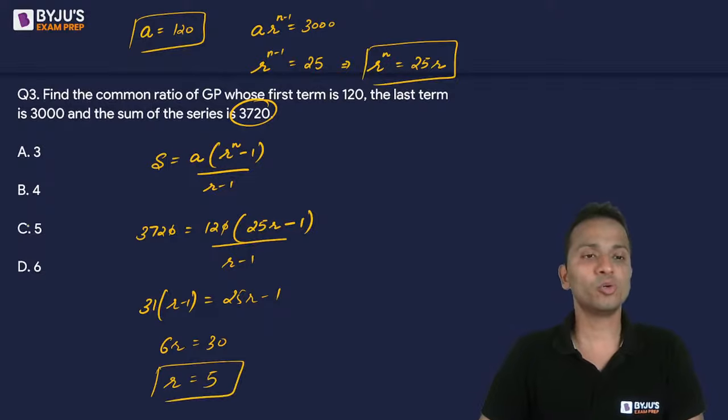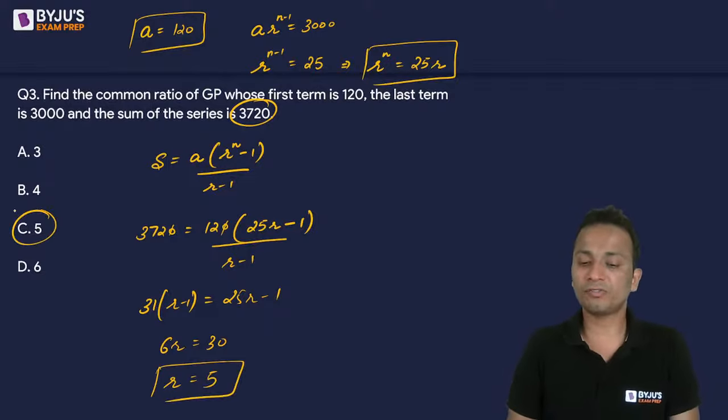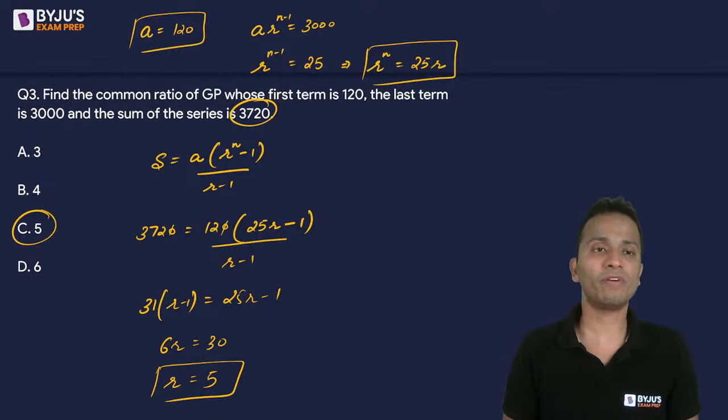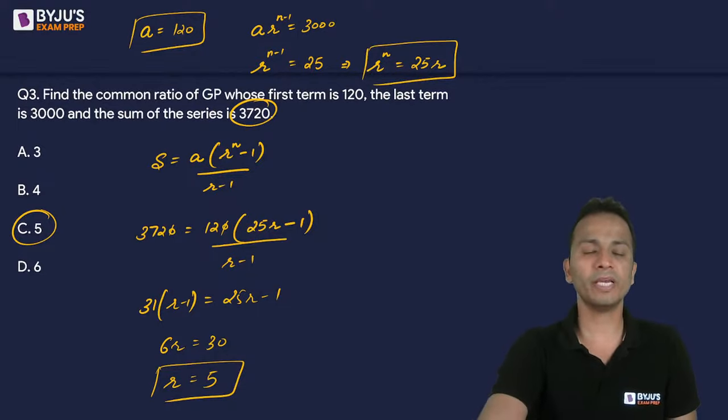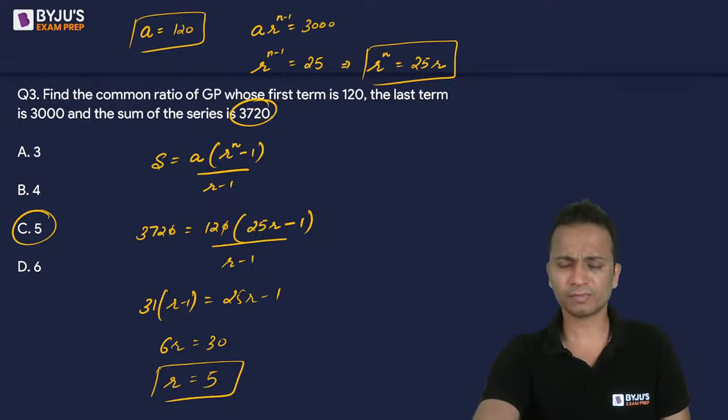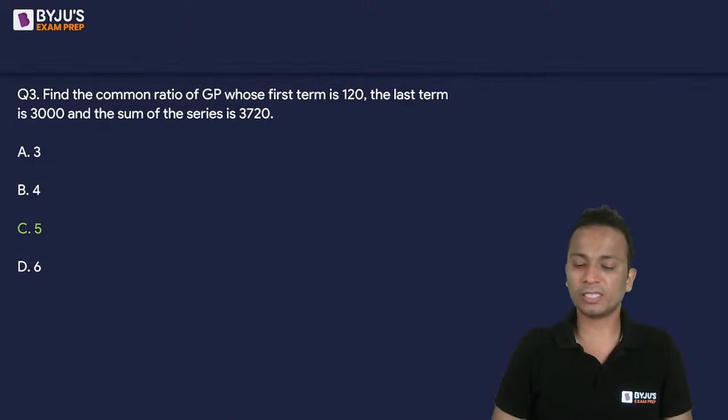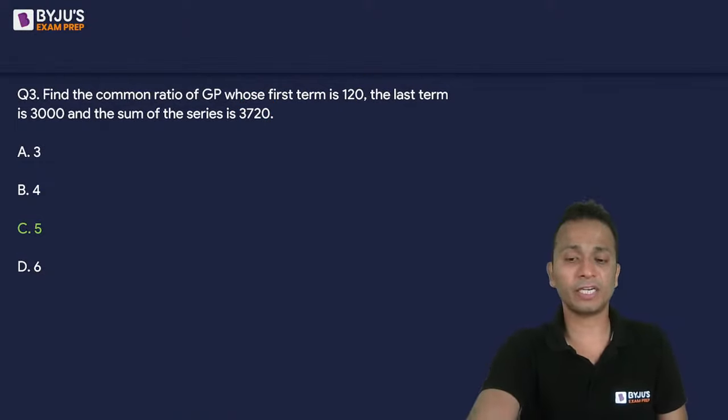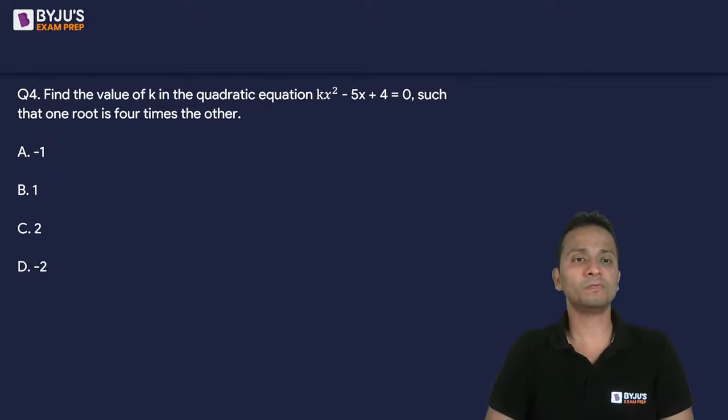Okay. So option C, that is 5, is the correct value of r for this question. Simple way of solving this. All of you must have understood. I've applied the basic formulas of geometric progression. So the correct answer is 5. Again, Sri Harsha has given a correct answer. That is good. Question number 4 on your screen now.